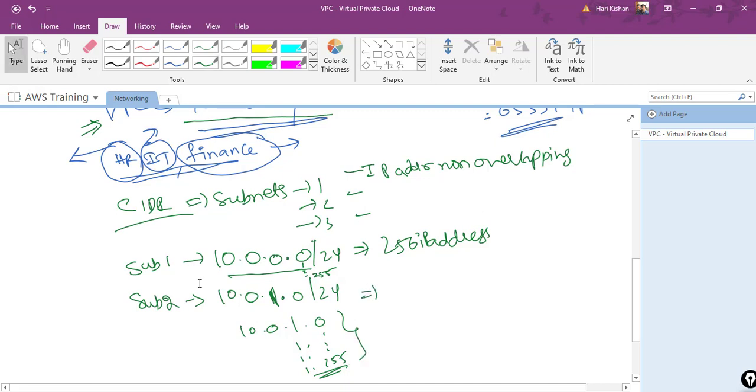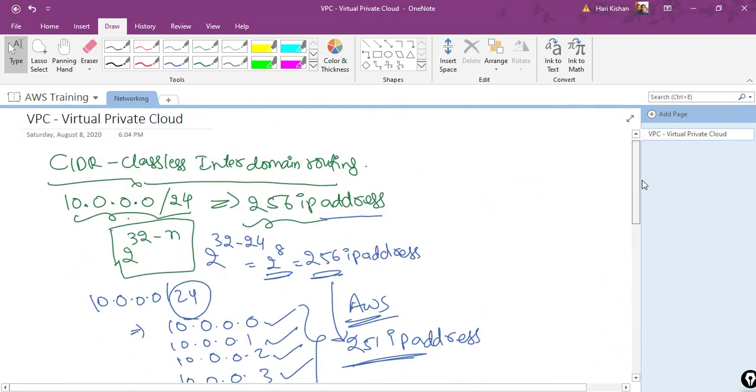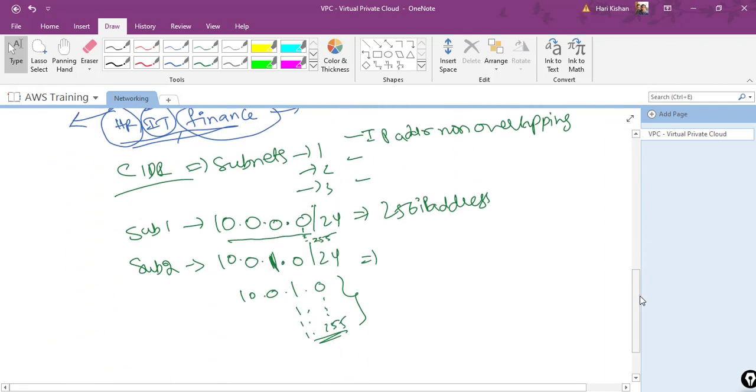So likewise I can create multiple subnets. By default, AWS has given all those CIDR ranges based on the regions and number of availability zones. If you see North Virginia, AWS has given 6 subnets, because 6 AZs are there. Each AZ has a subnet. That way they have segregated it, and by default we have a default VPC for each and every region. This is region specific again, right? So this is also a very important topic.